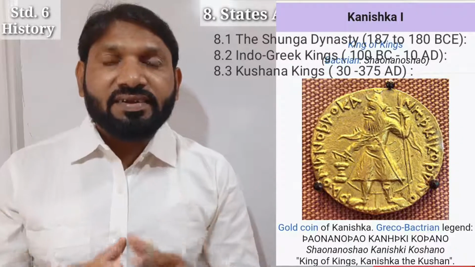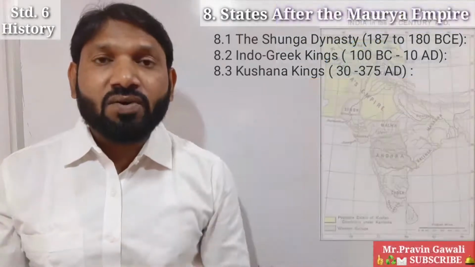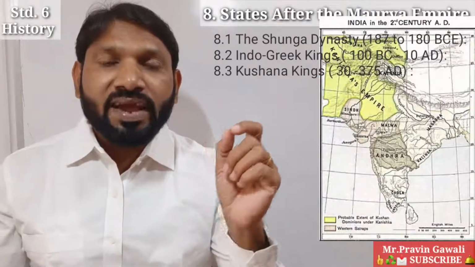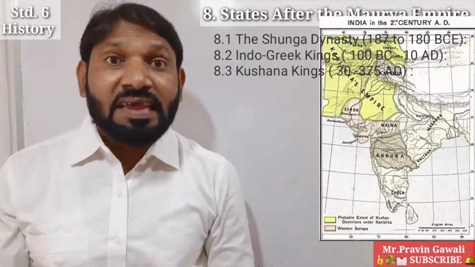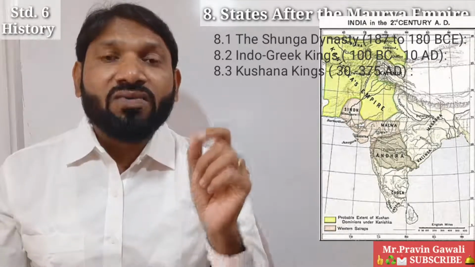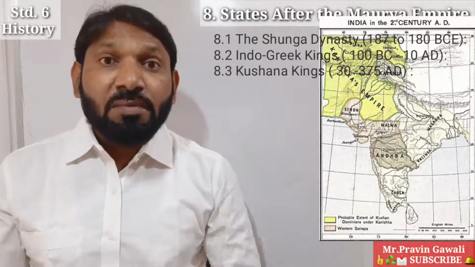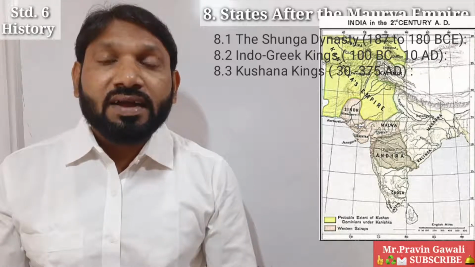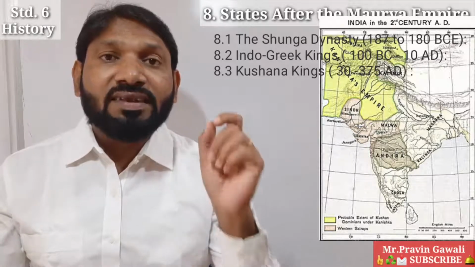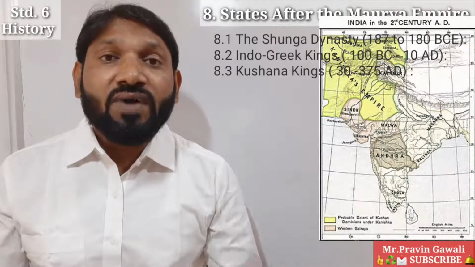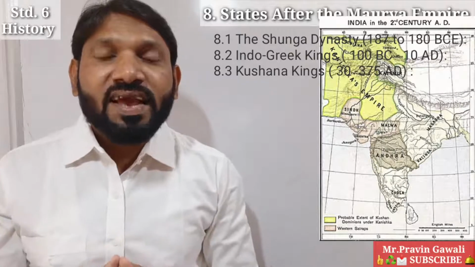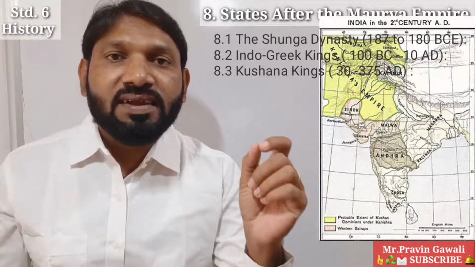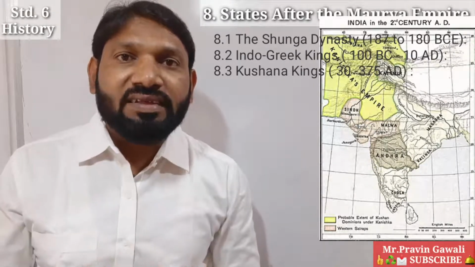Kanishka the Great extended his empire from Kabul in the west to Varanasi in the east. And students, he minted coins of gold and copper. Some of the coins of King Kanishka have been found in North India. It is believed that the village Kanpur near Srinagar today could be Kanishkapur.